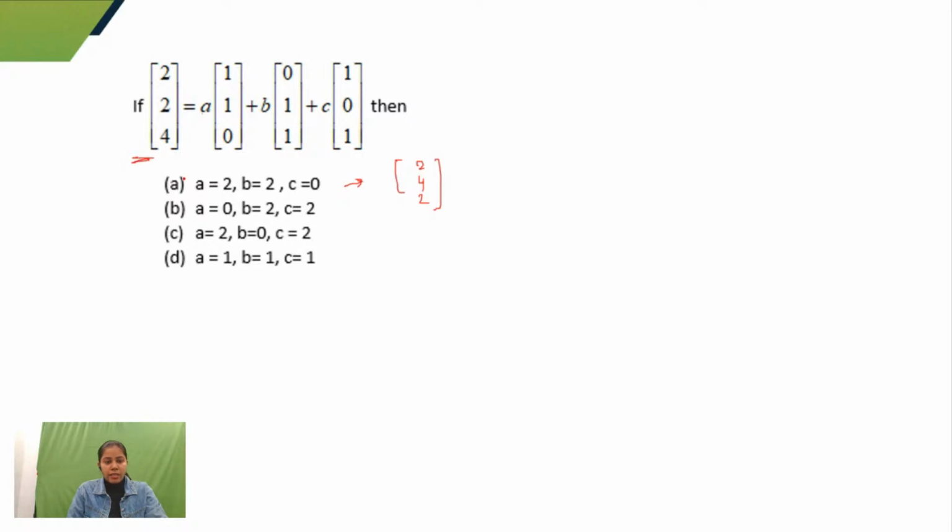But that does not match our options. Option A is not correct. A0, B2, C2. So yeah, that would match. That would give me the results 2, 2, 4. Similarly, if I check C, A2 and B2, that would give me 4, 2, 2. That would also not match. C is also not correct. And similarly, you will get that D is also not correct because it would give me the result 2, 2, 2. So here option B is correct. Okay, so here option C is correct. Option B is correct. Sorry, guys. Option B is correct. Rajveer, please check. Here option B is correct.